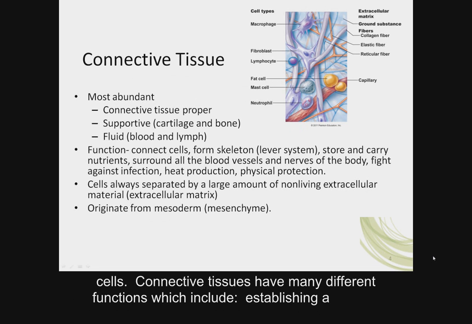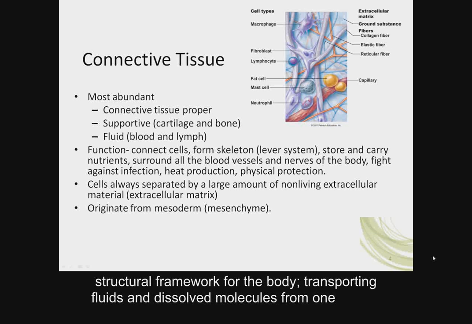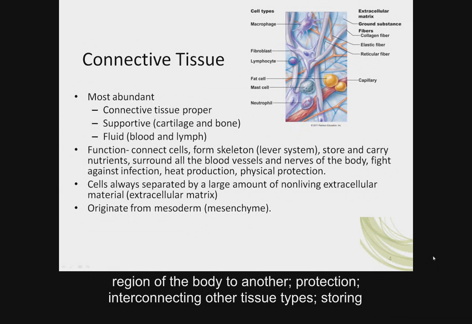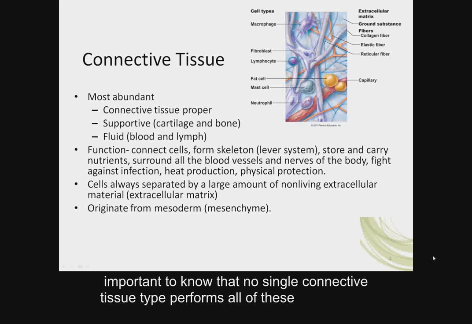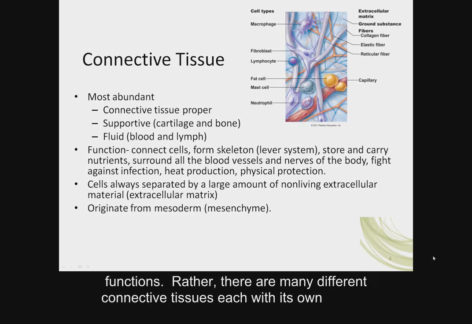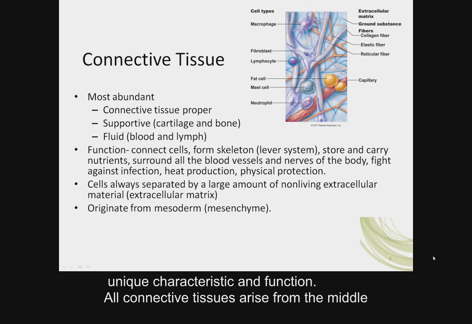Connective tissues have many different functions, which include establishing the structural framework for the body, transporting fluids and dissolved molecules from one region of the body to another, protection, interconnecting other tissue types, storing energy, particularly in the form of lipids, and defending the body from infection. It is important to know that no single connective tissue type performs all of these functions. Rather, there are many different connective tissues, each with its own unique characteristic and function.